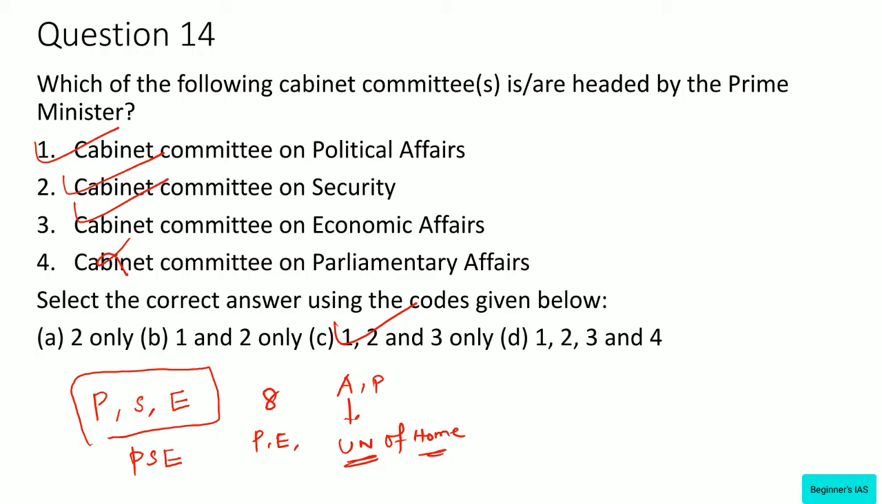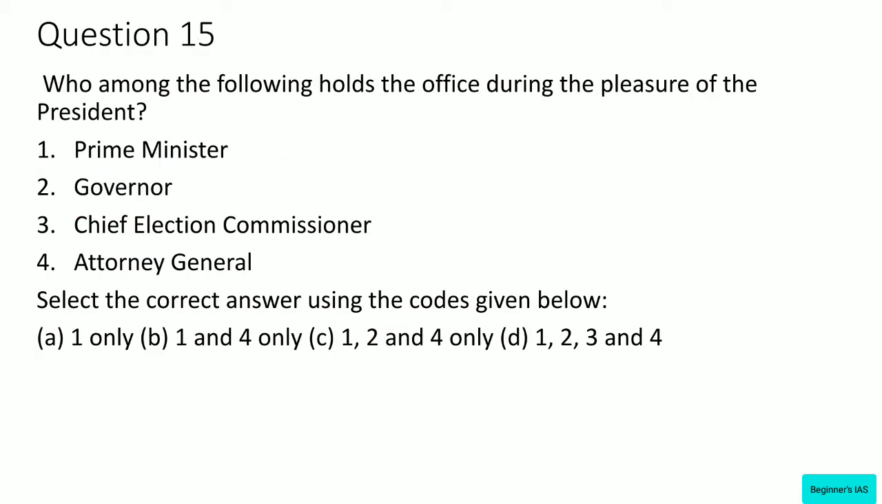Let us move on with question number 15. Who among the following holds the office during the pleasure of the President? Prime Minister, Governor, Chief Election Commissioner, Attorney General. See, the term of the Prime Minister is not fixed. He holds the office during the pleasure of the President.